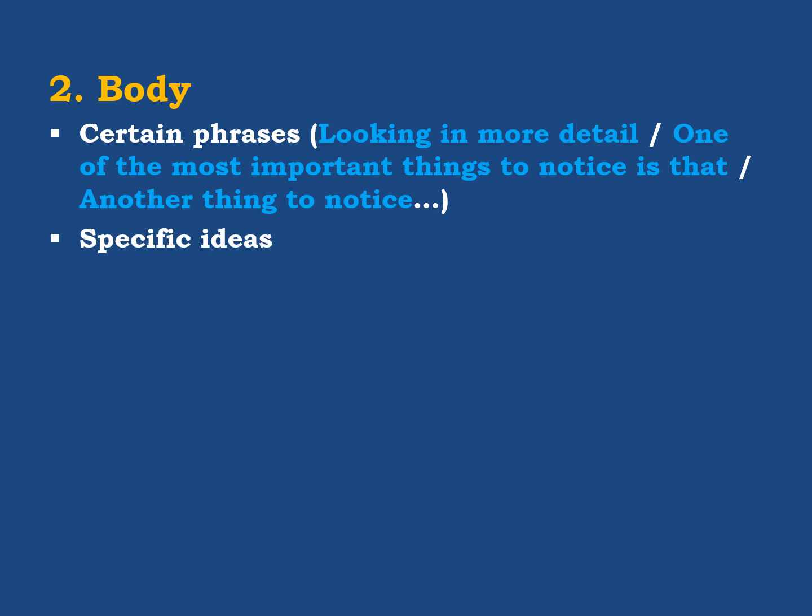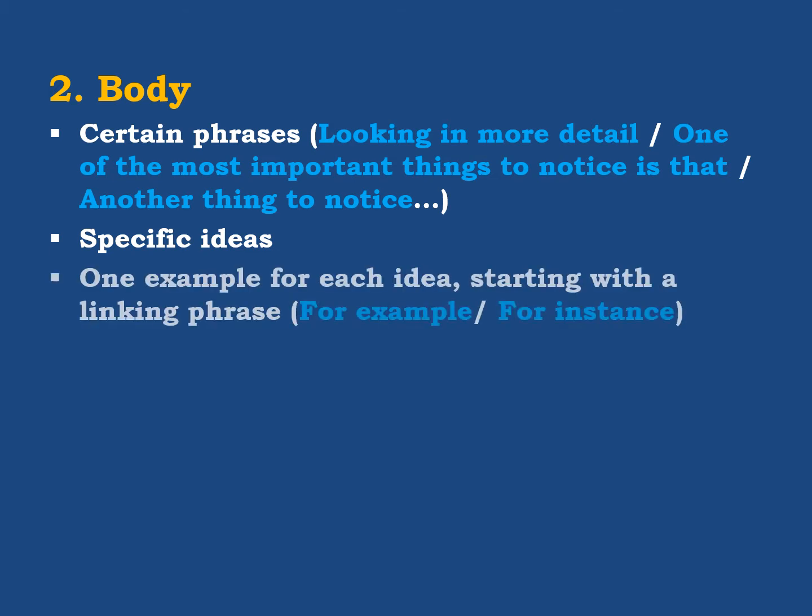Now you have to talk about specific ideas. You remember in the introduction we said that you need to mention a general idea, and maybe you can refer to the discussion when we talked about that general idea. But here in the body paragraph, you have to start talking about specific ideas, and we will have examples.